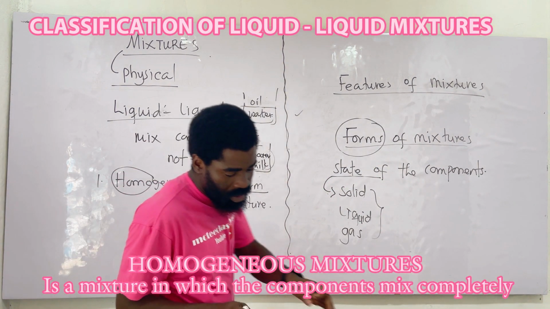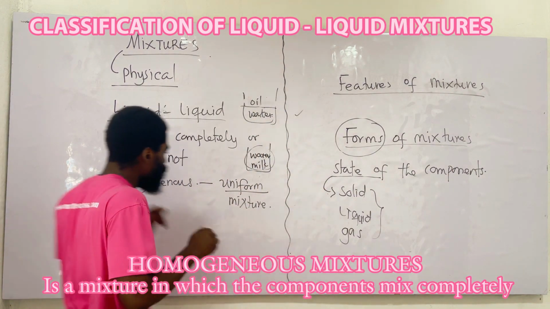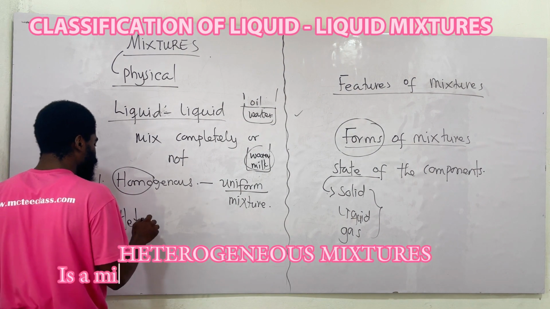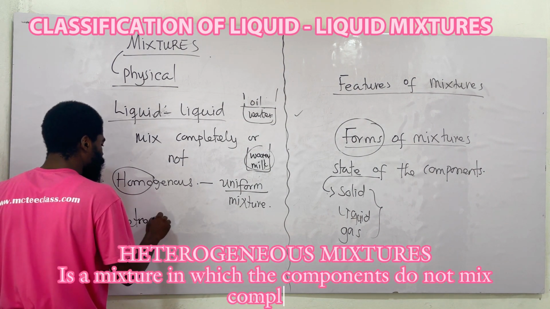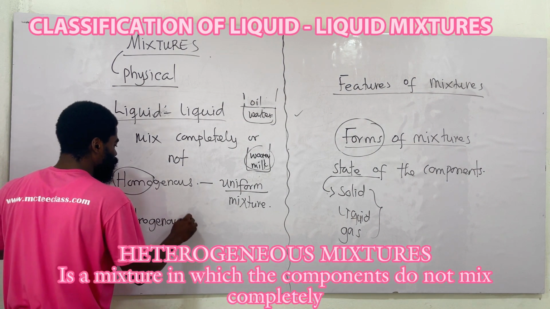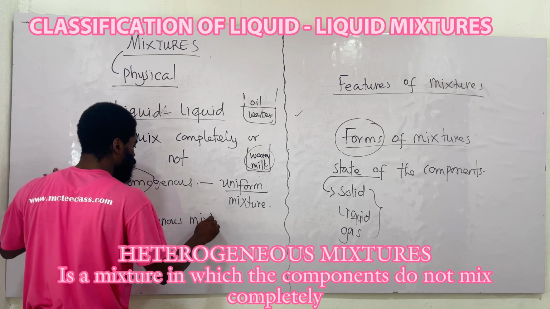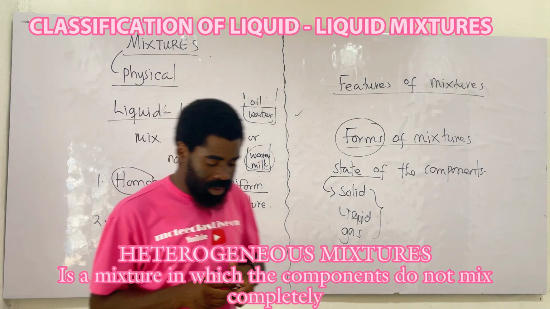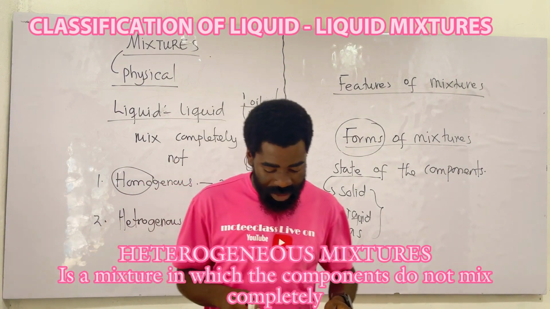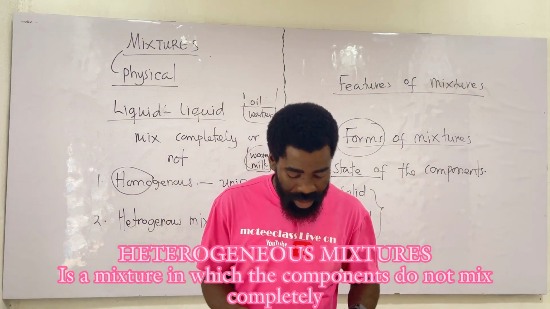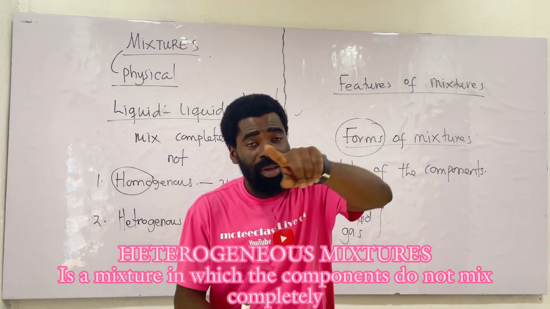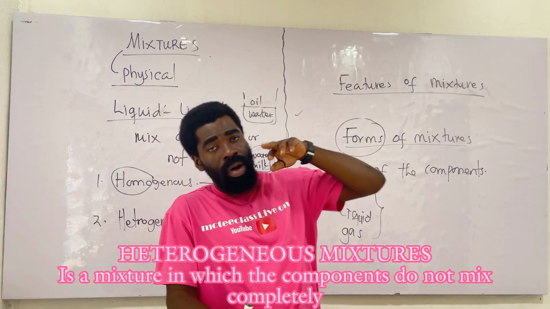The next one is the heterogeneous mixture. This is a type of mixture in which the constituent elements will not mix completely, hence there's a separation. Take water now and pour oil into it.